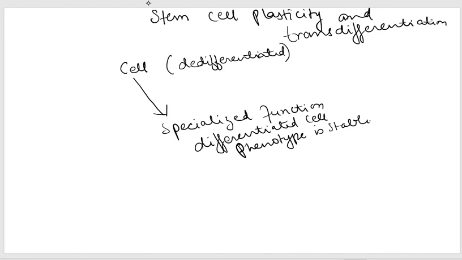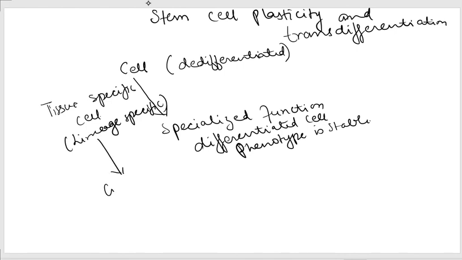But what is observed under culture condition is that tissue stem cells, which are lineage-committed multipotent cells, can differentiate into cell types of other lineages.